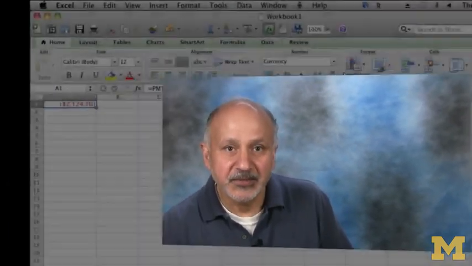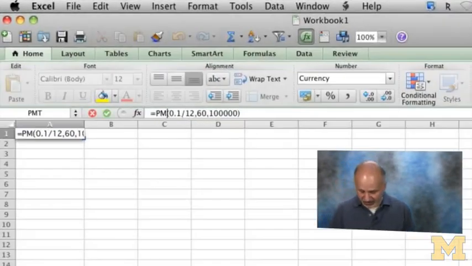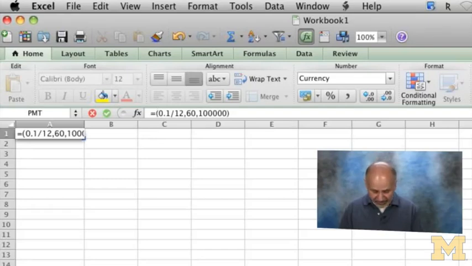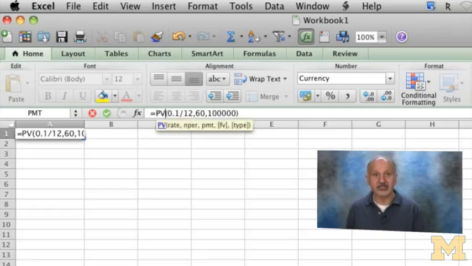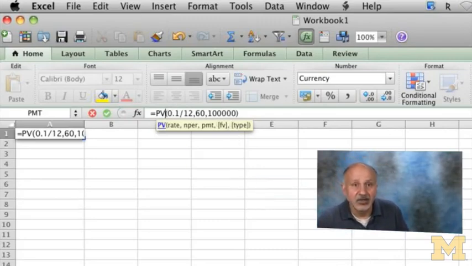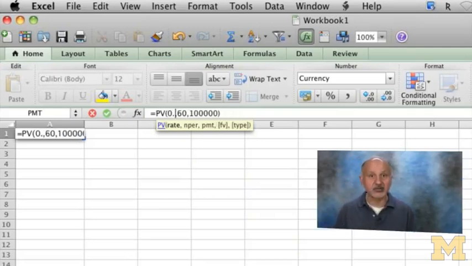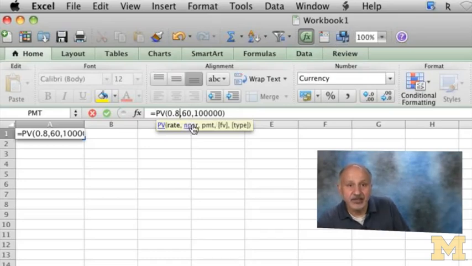Okay, Excel. So this is not a PMT problem. I know the PMT. So what am I going to do? Please recognize you've time traveled to year 60. Why have I time traveled to year 60? Because I know how to figure out the present value of something starting 1 year from now. And at 60, I know 61, I'll need 100,000. Okay, so the interest rate, and we are doing this annual, so we don't want to do the monthly thing, is 0.08, I believe, right? And how many periods?